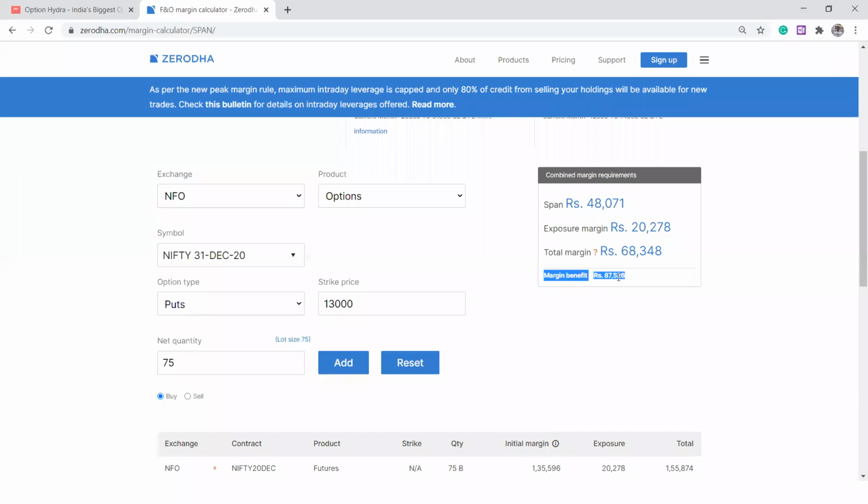That way, for your total margin, you don't need to pay 1.55 lakhs. All you have to pay is only 68,348 rupees to trade one lot of Nifty along with the hedge. And moreover, you can safely carry forward your position also. Tomorrow, if there is any uncertainty, the maximum money that you will be losing here is only about 68,000. You will not be losing money in lakhs.